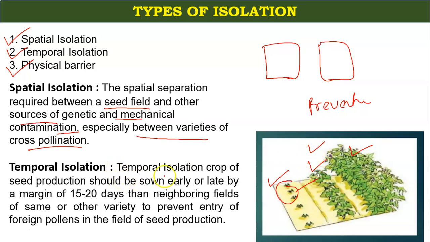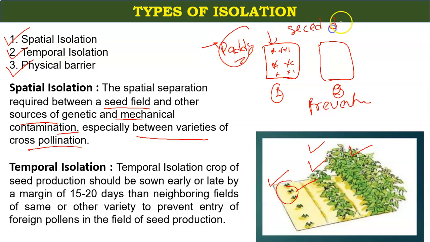In temporal isolation, for example, there are two fields, this is one field and this is the second field. Let us consider we are growing paddy crops for seed production.